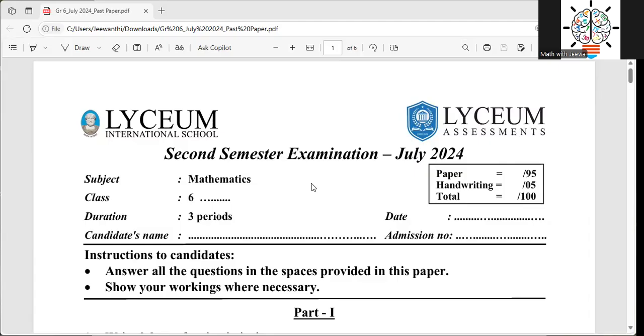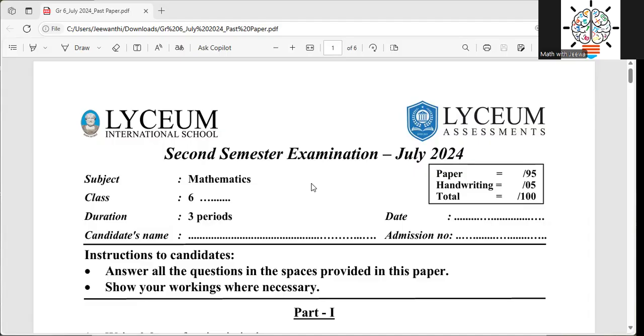Before moving to the paper, I have a few instructions on how to deal with this kind of paper discussion session. When you're watching this, first of all, think whether you have done this paper or not. If you have not done the paper, please pause the video or close it and do the paper. Otherwise, there is no point in watching the video without trying it by yourself. Do the paper according to the given time duration, then you can open the video and watch.